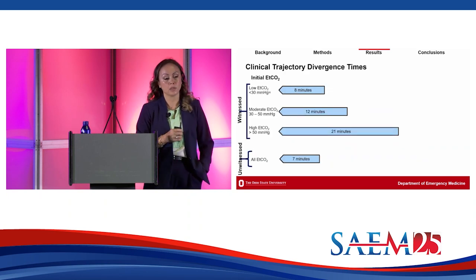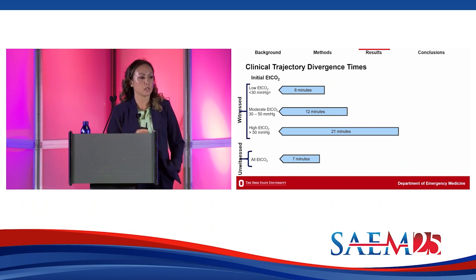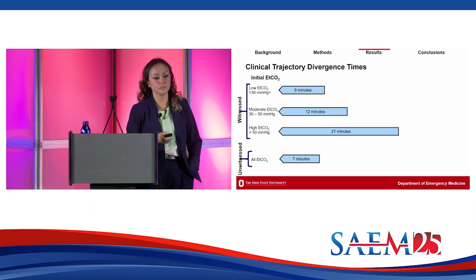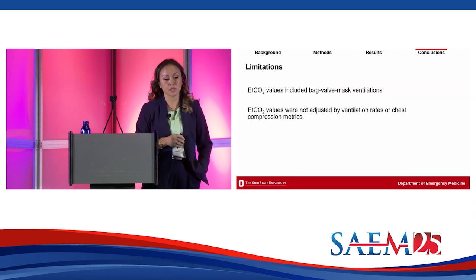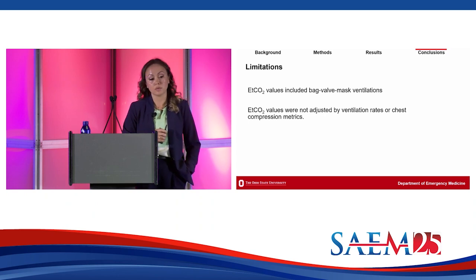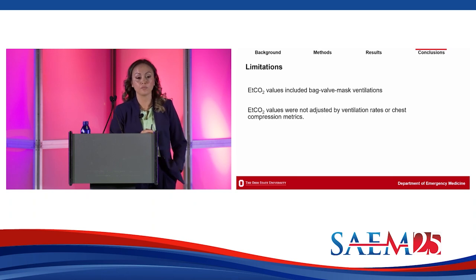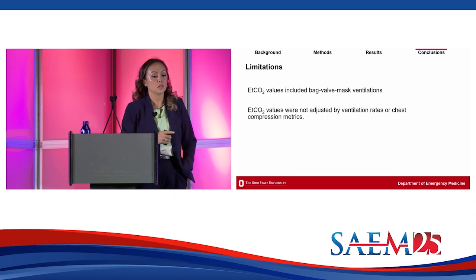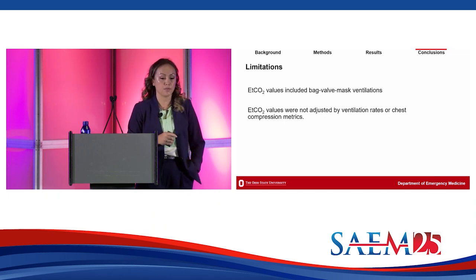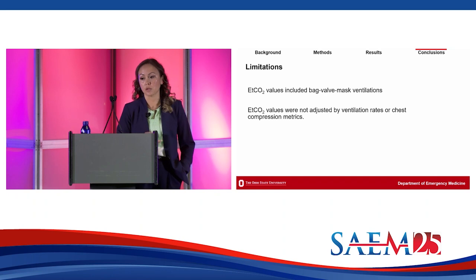So these are all of the clinical trajectory divergence times. We can see that anywhere from 7 to 21 minutes of capnography observation time is needed to diverge an upward capnography patient from a downward capnography patient, and these were all based on the initial characteristics of the cardiac arrest. There are some limitations that we do need to consider when we think about this data. One, the capnography values do include a handful of bag valve mask ventilations. Two, the capnography values were not adjusted for ventilation rates or chest compression rates, which are known to affect capnography values.